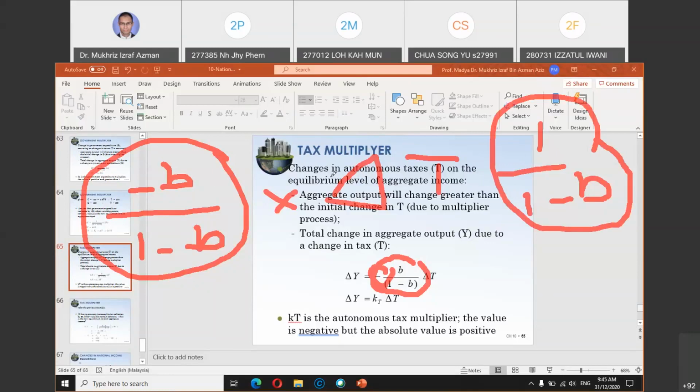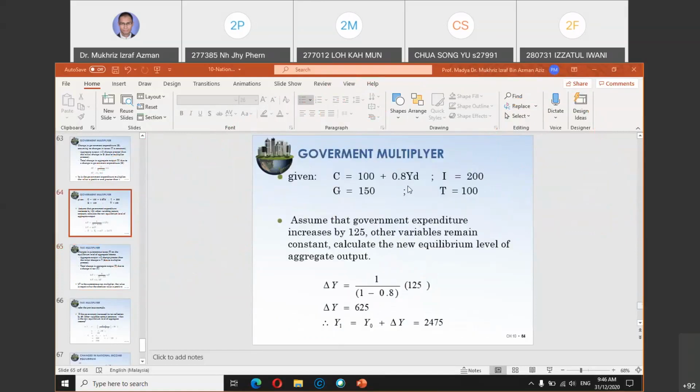For the tax multiplier, the multiplier value, K subscript T, is solved by negative b divided by 1 minus b. Remember, b always refers to MPC. You should know by now, b is the marginal propensity to consume, which is basically the slope of the consumption function. So 0.8 is the MPC, or the b here.